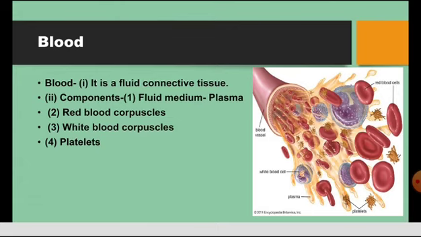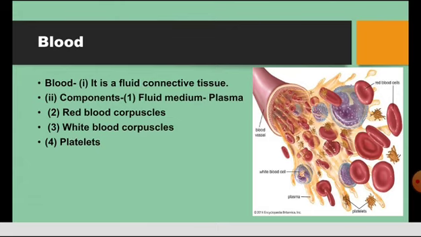Plasma is a protein compound. Red blood corpuscles are non-nucleated and they have an iron pigment called hemoglobin, which has an affinity towards oxygen.